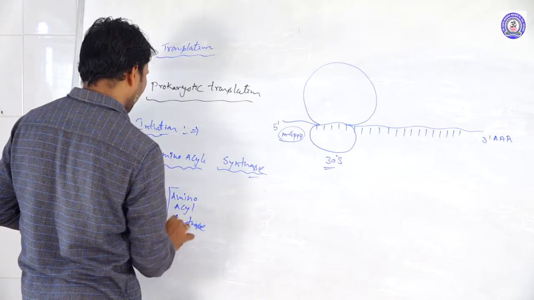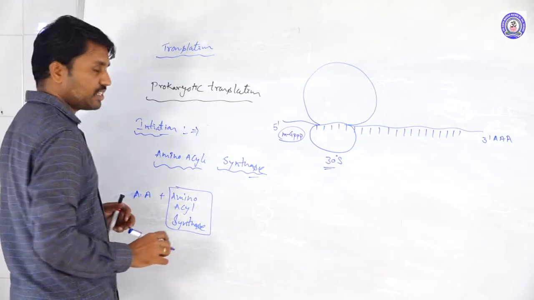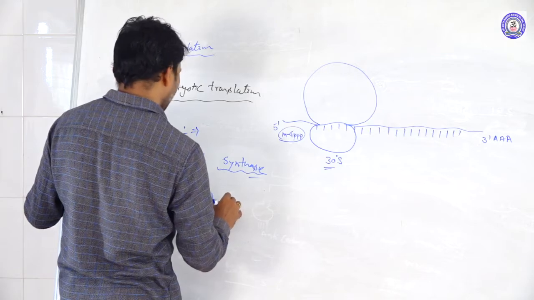This is the specific enzymatic molecule, plus energy. The energy is taken in the form of ATP.